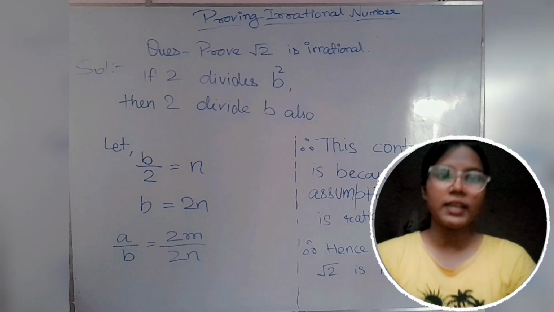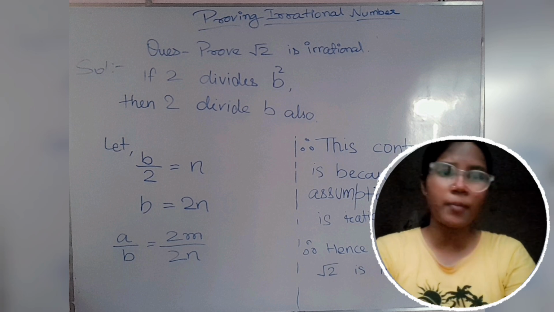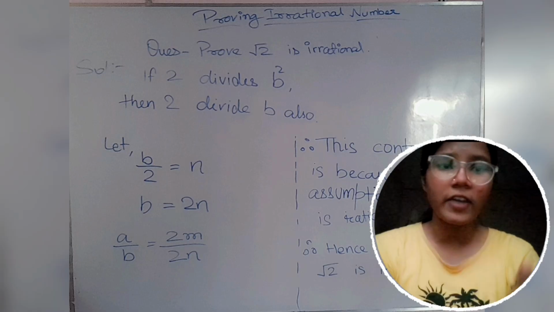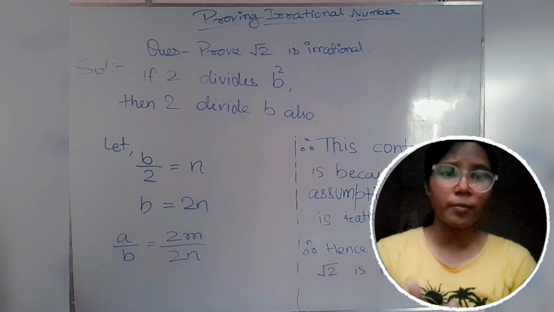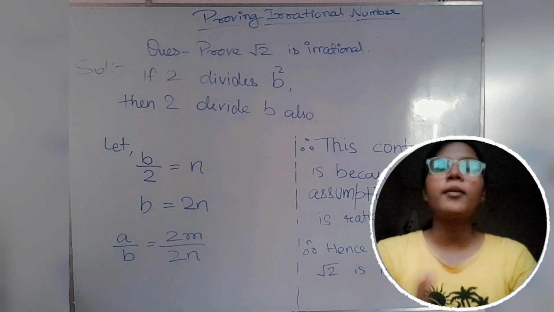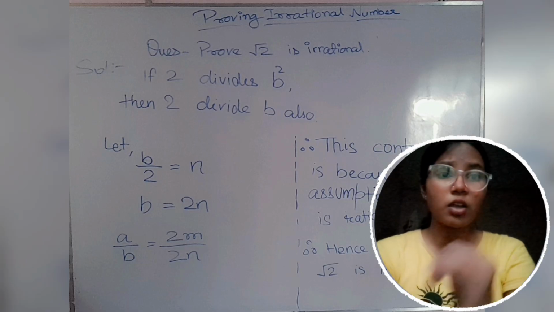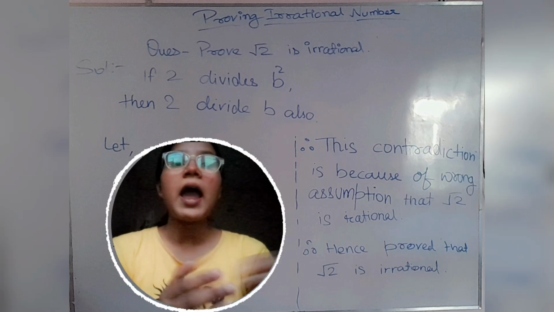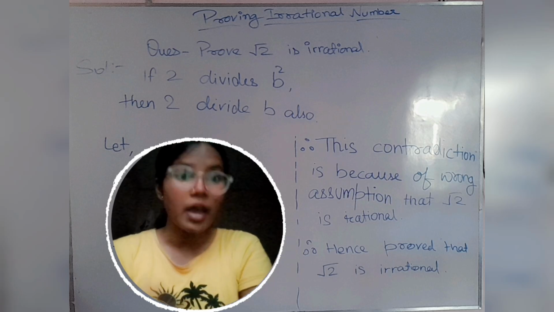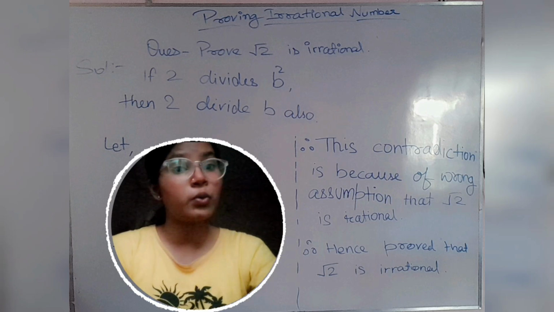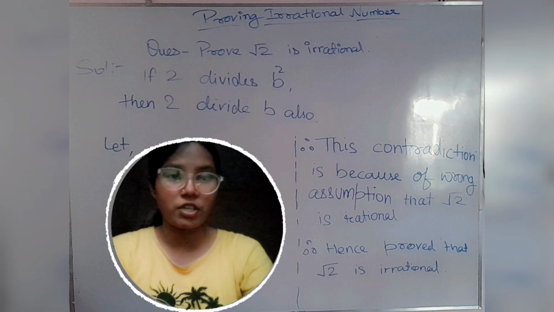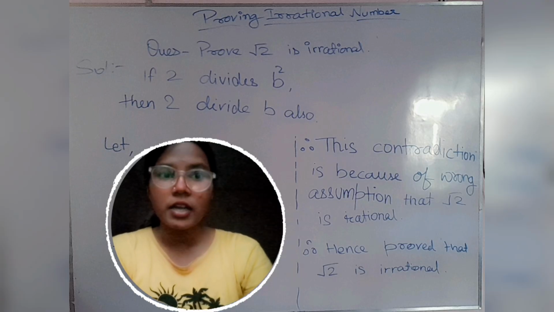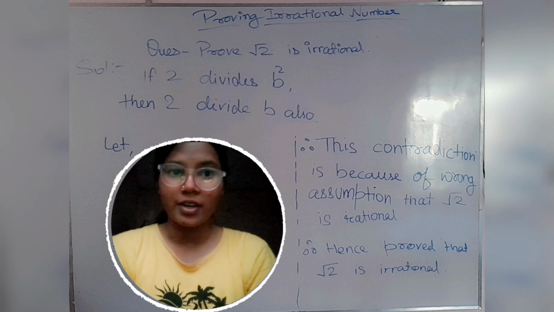हमने स्टार्टिंग में बोला था कि हाँ ये रेशनल नंबर है, ठीक है हम मान लेते हैं, और रेशनल नंबर में a अपॉन b जो है उसमें कोई कॉमन फैक्टर नहीं होना चाहिए, there should not be any common factor. And there is no common factor between a and b, but there is a common factor which is 2. So this contradiction is wrong because of wrong assumption, which is that under root 2 is rational number. So here we have proved, hence proved that under root 2 is irrational number.